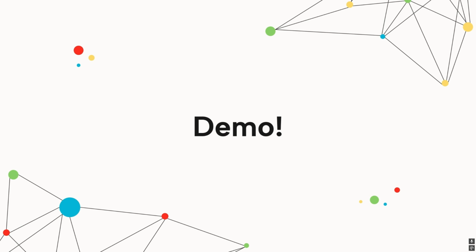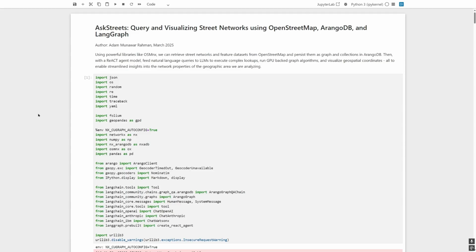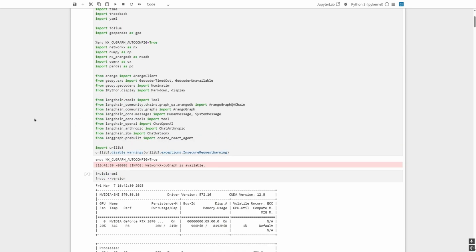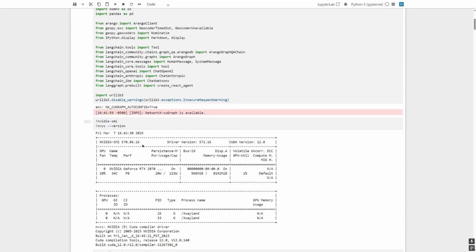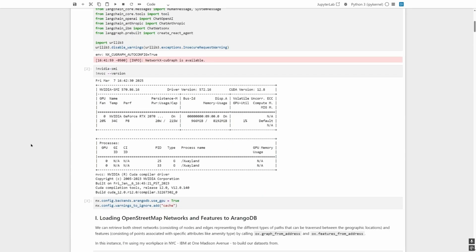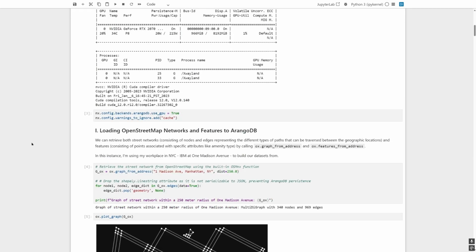We'll now be moving on to the demo portion to witness AskStreets in action. Here is the Jupyter notebook for AskStreets. We start with our necessary Python imports, as well as environment variable setup for GPU acceleration. We then confirm the NVIDIA CUDA toolkit is available and that there is a GPU for us to use. The correct variables are also set to enable NetworkX GPU acceleration.